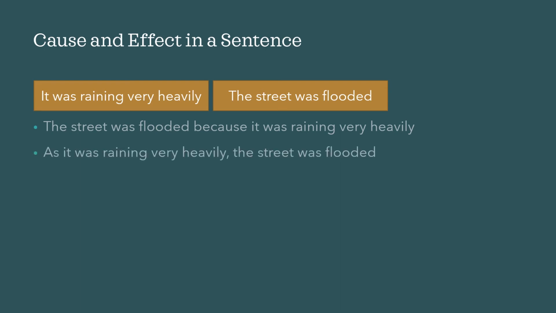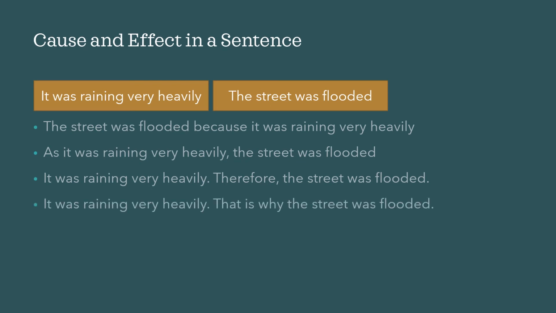As it was raining very heavily, the street was flooded. It was raining very heavily. Therefore, the street was flooded. It was raining very heavily. That is why the street was flooded. It was raining very heavily. Hence, the street was flooded.